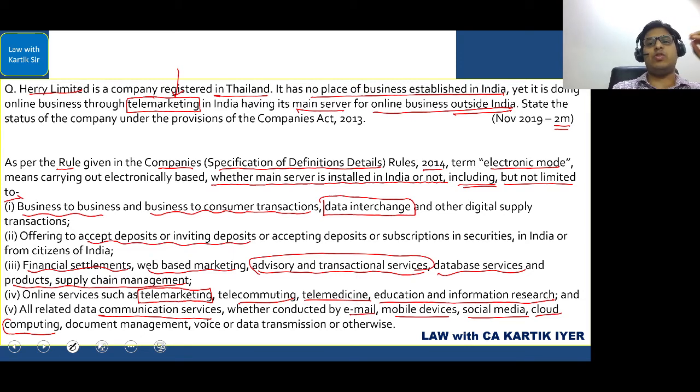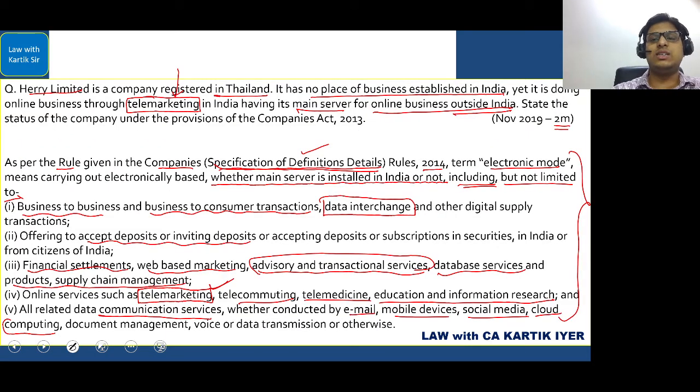So all the students have to first note one thing, that whenever the question is for 2 marks, you can directly come to the point. You have to just give a reference to this rule and say that the word telemarketing is covered in the definition. You can simply come to the point because it is only for 2 marks. However, when it is asked for 6 marks, you are expected to write this entire thing because the weightage is for that part. So be prepared for both. You have to learn this to ensure that you are writing the correct answer in the examination. Easy to understand. Okay. Now let's move ahead with the next part.